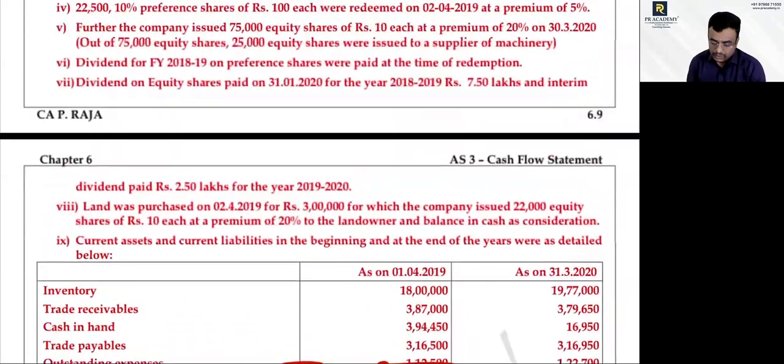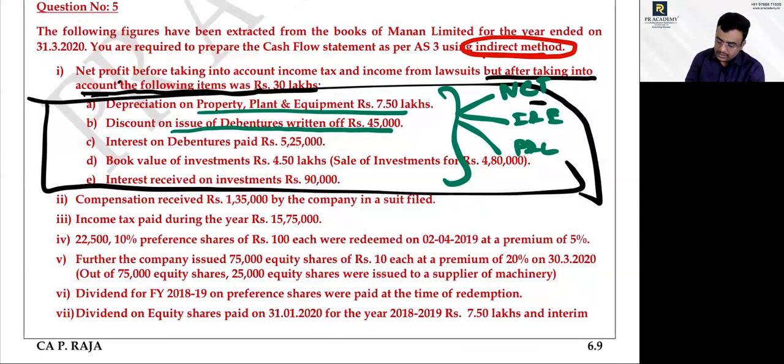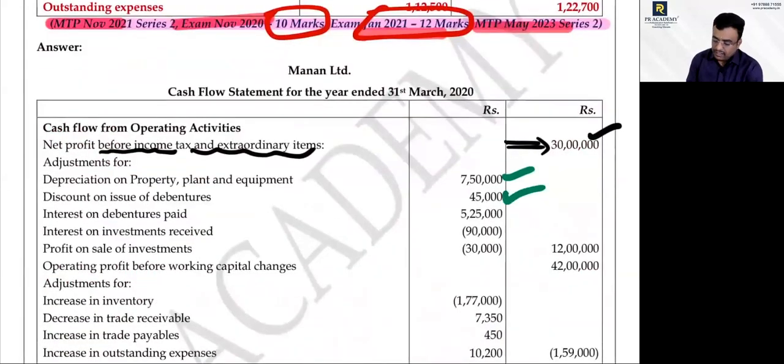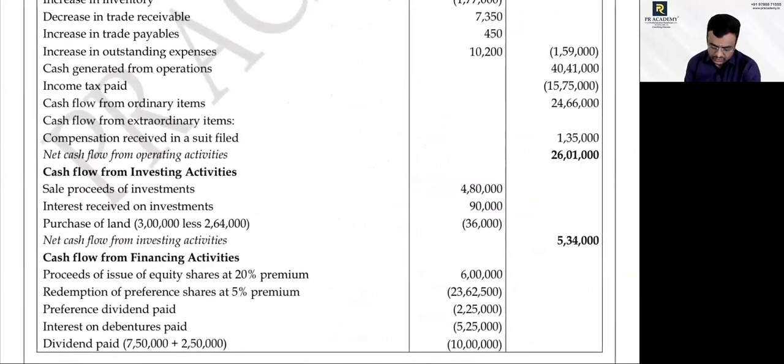Now come here. Discount on issue of debenture written off, 45,000. Is this an expense or loss? Expenses only. So for expenses, of other activity, is it one place or two places? Two places. In operating activity, what do we do? Add. In the respective activity, we have to less. Have you understood our cash flow? The 45,000 comes to the financing activity.